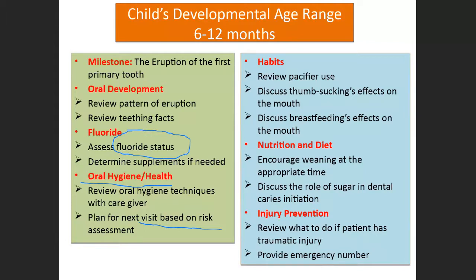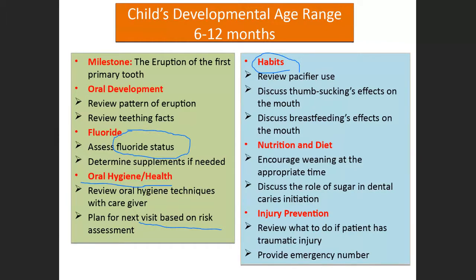Now there are something called habits which we are supposed to note. Whenever a child is growing, the child is fed bottled milk also. When they are removing the bottled milk, we give them pacifiers. So review the pacifier use. Give the importance of the pacifiers to the children and parents. Discuss thumb sucking effects on the mouth. This is the most common thing we see in children, sucking the thumb. They place the thumb in the oral cavity for a longer time. So you are supposed to discuss this issue with the parents.